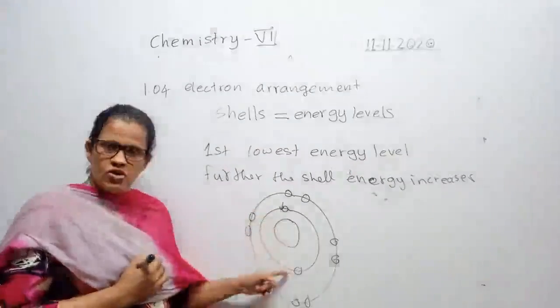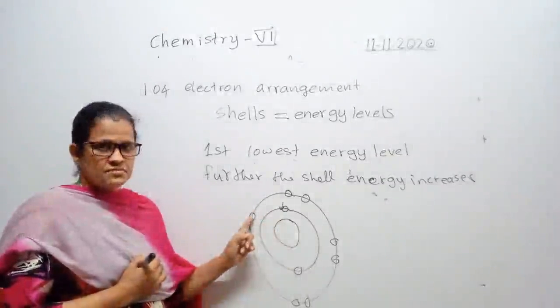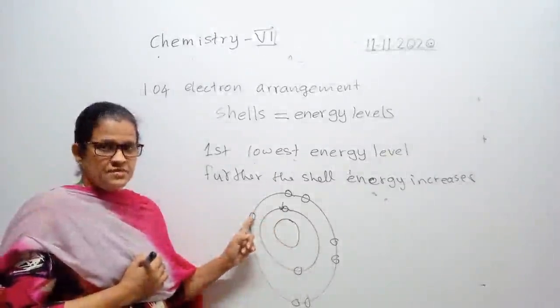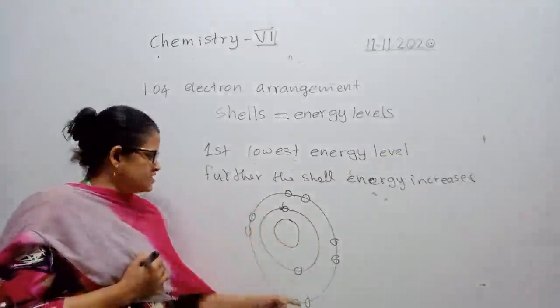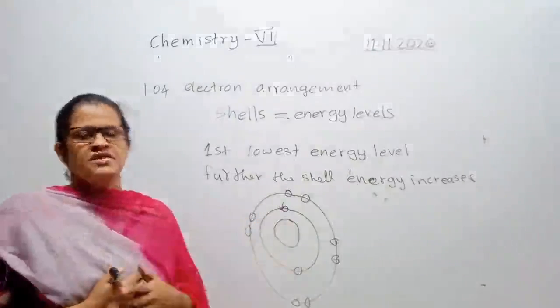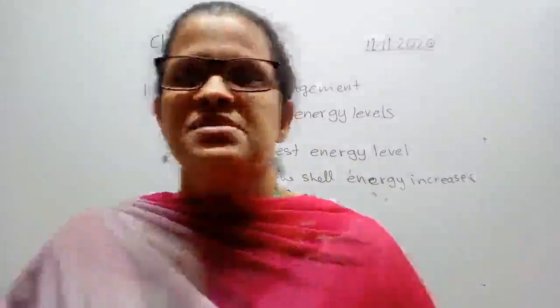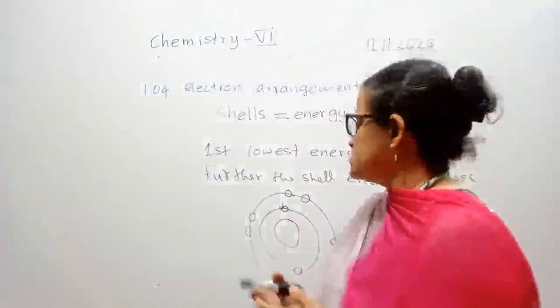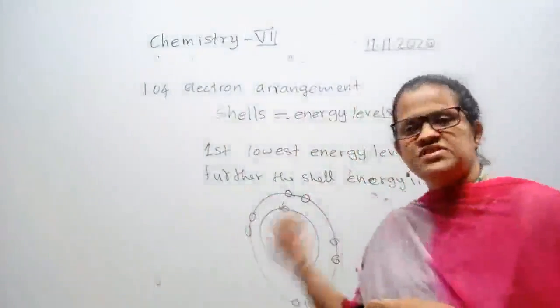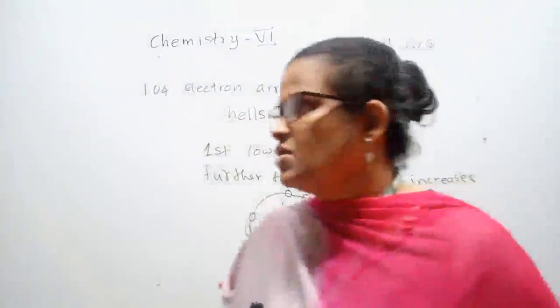If they can occupy the first shell, they will not go to the second shell until first shell is complete. If the second shell is complete and cannot be occupied further, then only they will go to the third shell. Simply you must remember that electrons are always occupying from first shell outwards because first shell energy is the lowest energy. That's it.